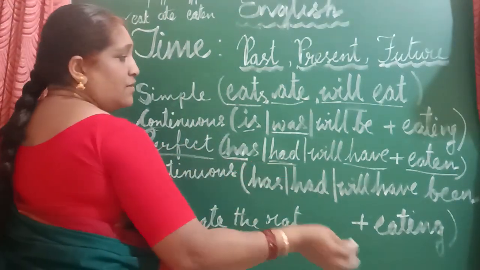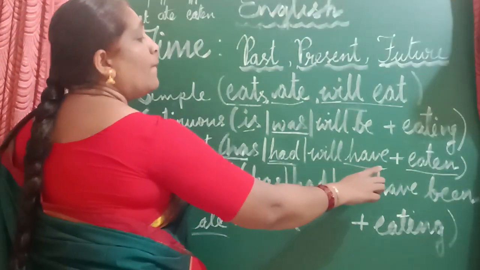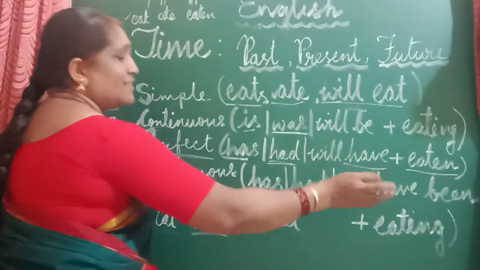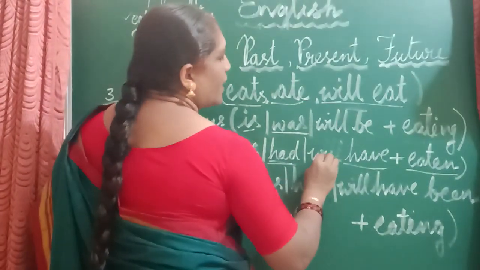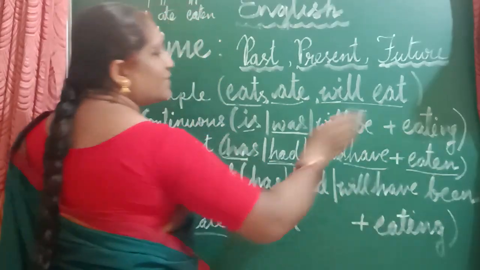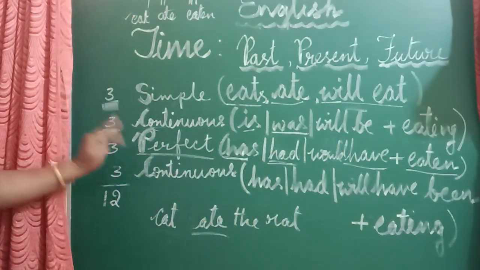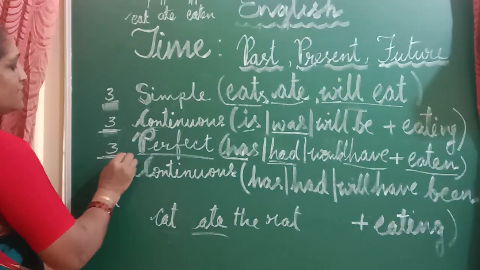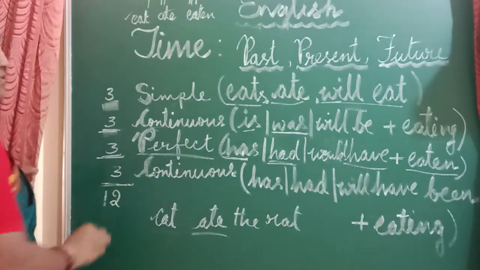Now future: the cat will have eaten the rat. Would have eaten the rat. Will or would we can add. Would have eaten or will have eaten. The cat would have eaten the rat. Okay. Now this three is also over. Perfect tense is done. We will come to the last type of sentence, that is continuous tense.